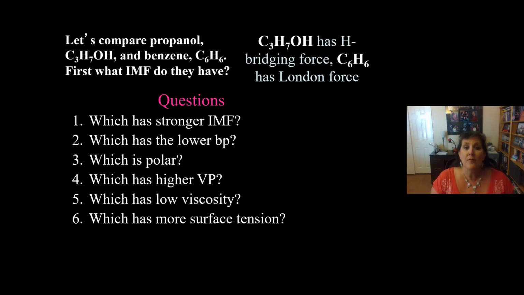Which has the higher vapor pressure? Remember, if you have a lot of vapor, you're not held together very well because it's easy to pop out and go into the gas state. So which one's not held together very well? The weaker force, London force. So benzene. Benzene has a higher vapor pressure for number four. Number five, which has the lower viscosity? So low viscosity, lower force. Again, that's benzene.